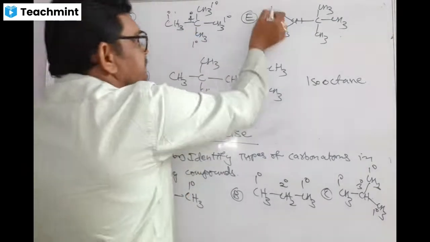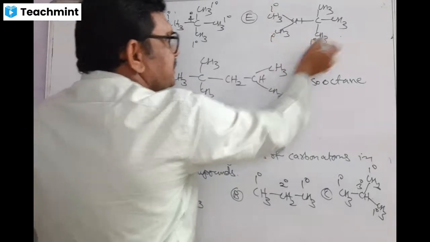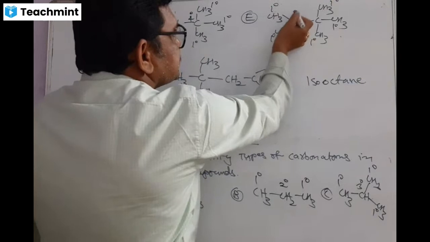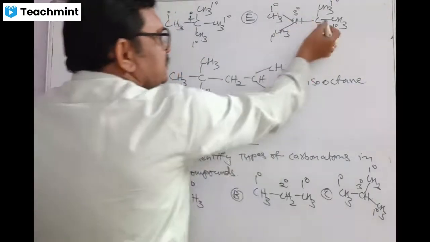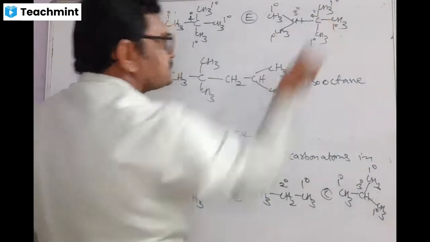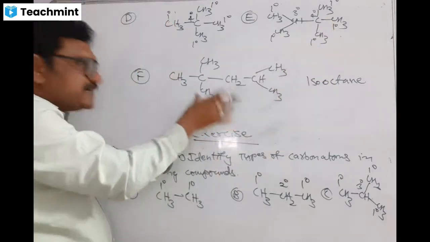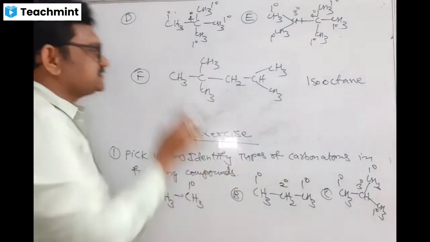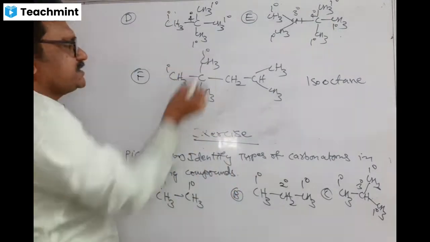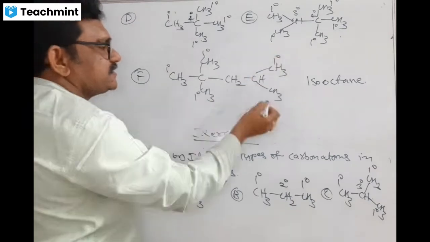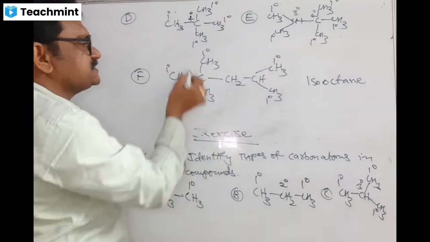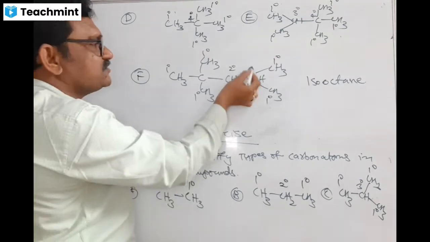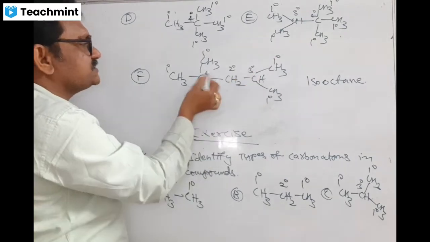Then what is this CH3? Primary carbon. CH3 primary, CH tertiary. Only one hydrogen is there, tertiary. No hydrogens, quaternary. Okay, come to this molecule. By this, we can understand all the carbon atoms. Primary, primary, primary, primary carbons. Here this is secondary carbon because it contains two hydrogen atoms. This is tertiary. Only one hydrogen is there. No hydrogen, this is quaternary.